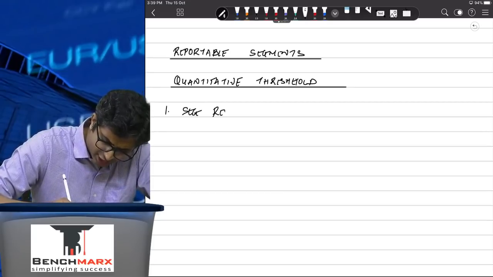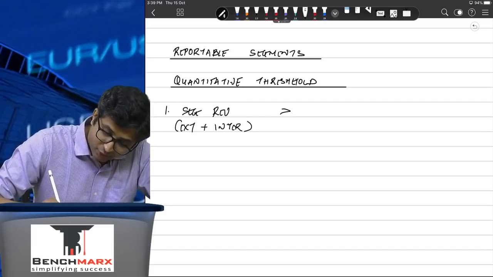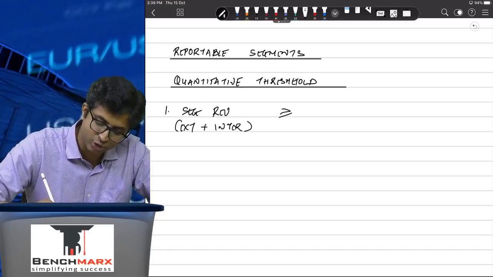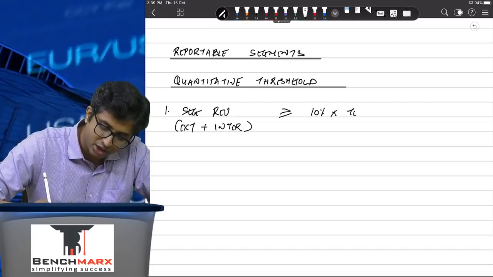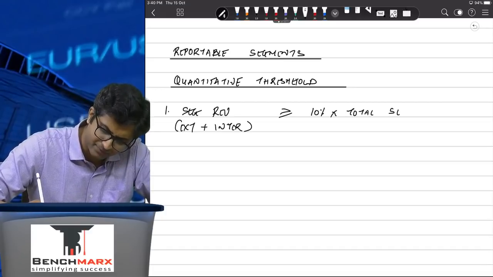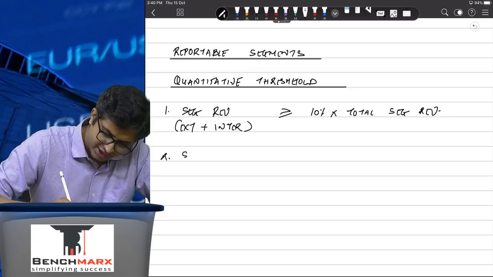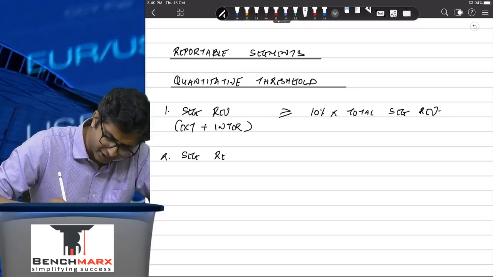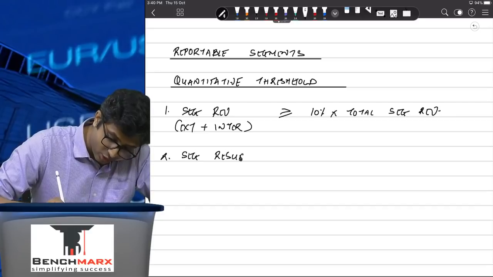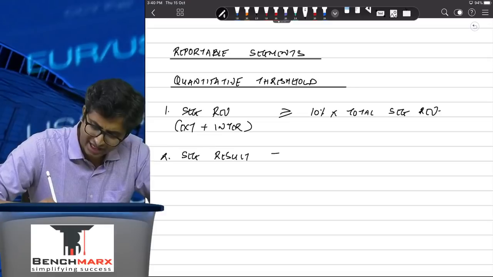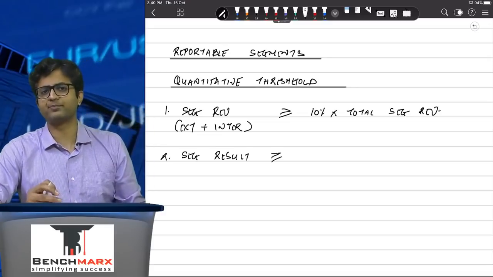Segment revenue, while calculating, you will take both the external revenue as well as the inter-segment revenue. For your segment to be shown as a part of the segment report, it should be greater than or equal to 10% of the total segment revenue. Then comes segment result. Segment result is like the profit. Well, this time around, it can also be a loss. Revenue and assets are typically always positive.